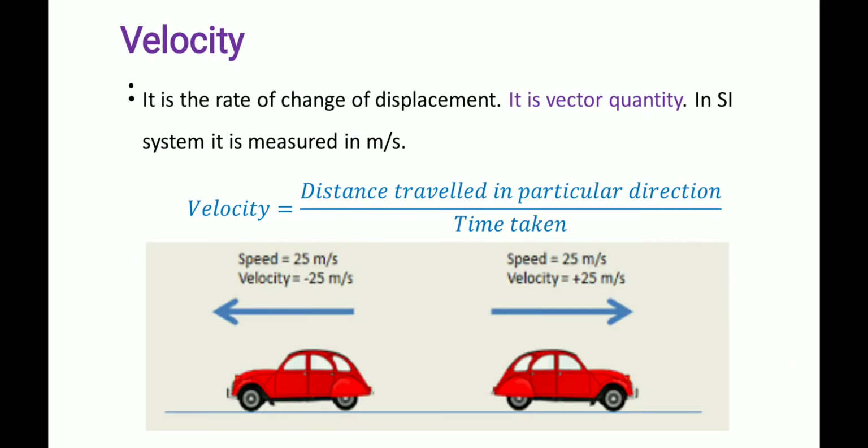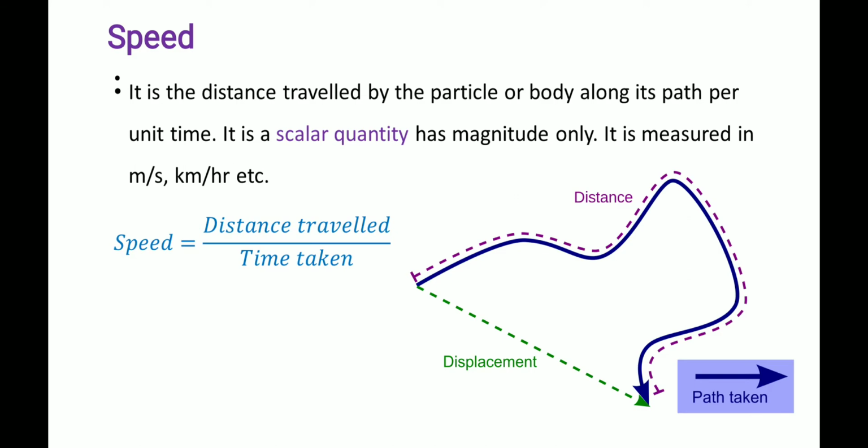So here, speed is magnitude only. We are considering the magnitude only. Average speed. It is the distance traveled by the particle along its path per unit time. It is a scalar quantity.